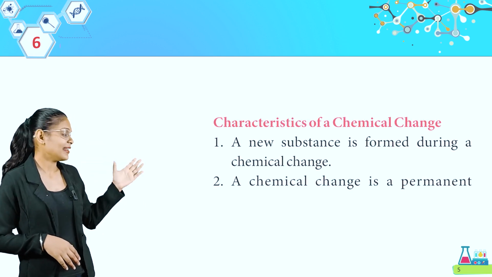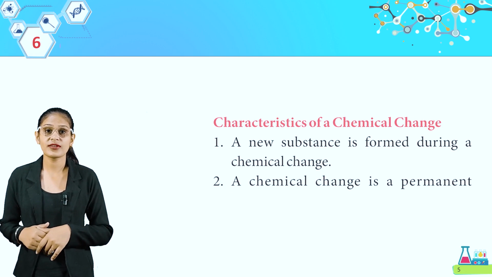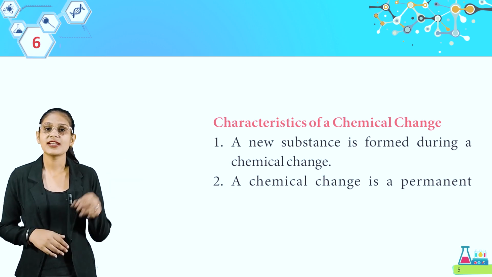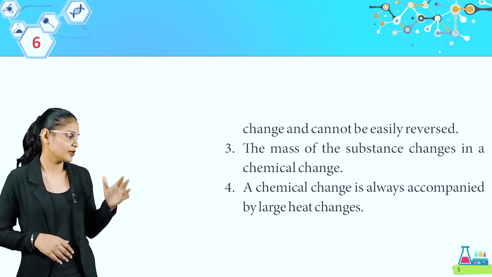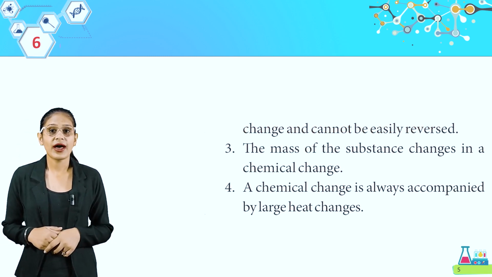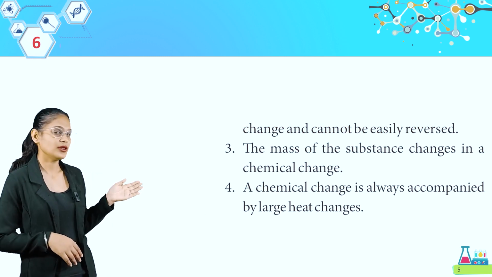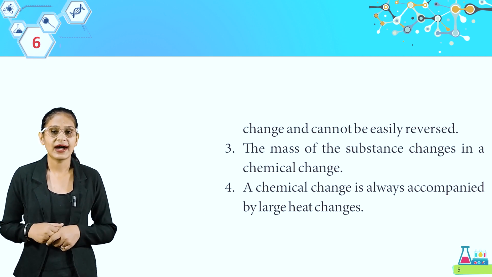Here, characteristics of chemical change. Look at the first point we have, a new substance is formed during a chemical change. Second, a chemical change is a permanent change and cannot be easily reversed. The third point we have, the mass of the substance changes in a chemical change. Fourth, a chemical change is always accompanied by large heat changes.